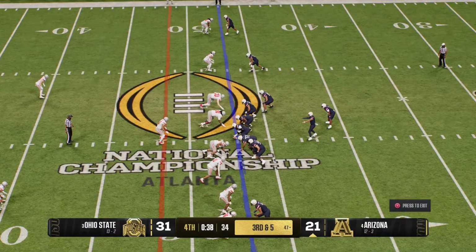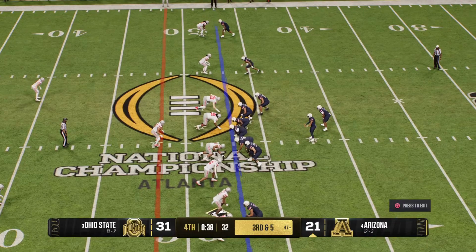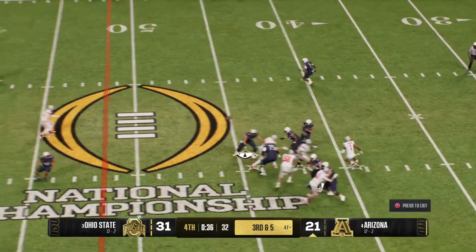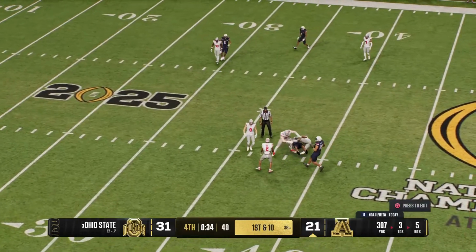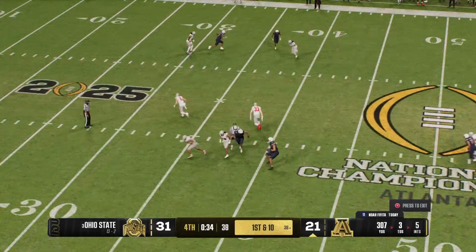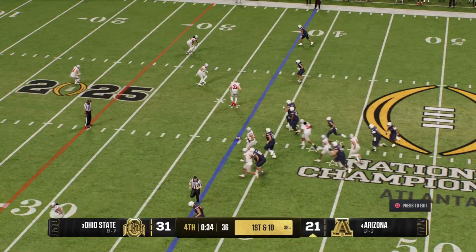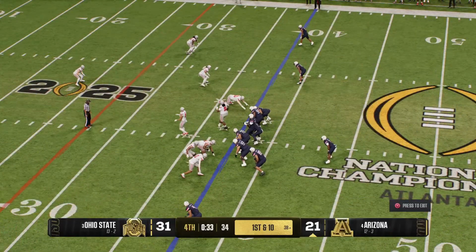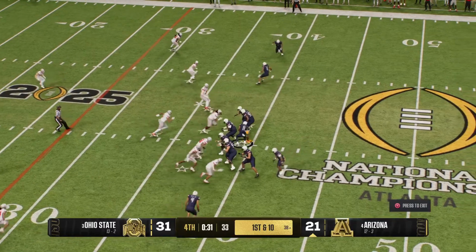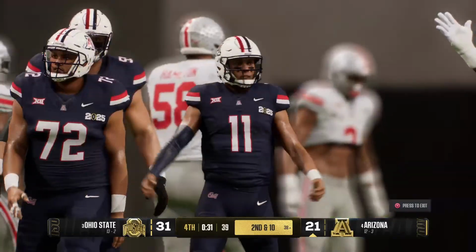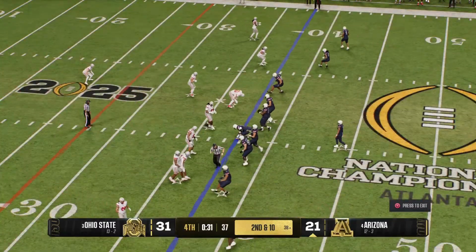Crucial 3rd down play right here. From the shotgun, drops back. Makes the catch downfield. That moves the football inside the 40, and it's another 1st down. They'll hurry to the line here with the clock running. And they quickly spike the football to stop the clock. Now it's 2nd down here.